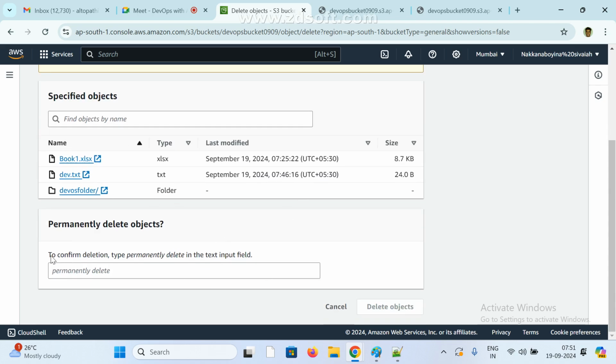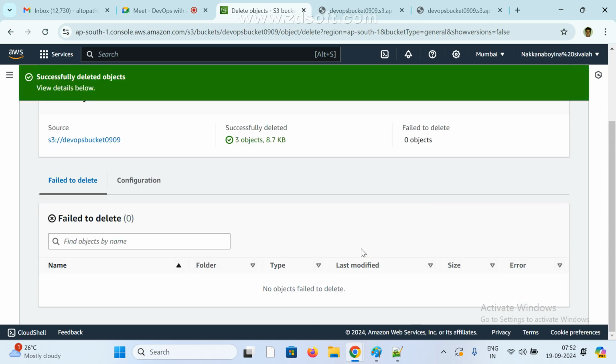To confirm deletion, type "permanently delete". So we need to type permanently delete. Copy this and paste it here. That's it. Now it is deleted.